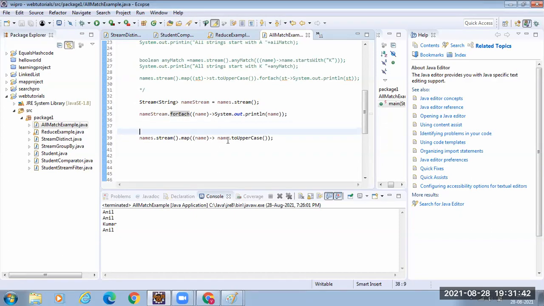Here, it performs some action, meaning it doesn't return anything. Here, it will be returned automatically, right? If you have only one line in the lambda expression, you don't need to write the return statement. If you have any confusion, you can write like this. After the arrow, it's just like a method call, nothing great here.